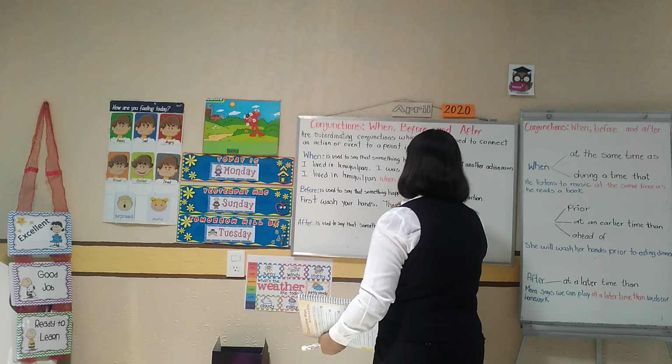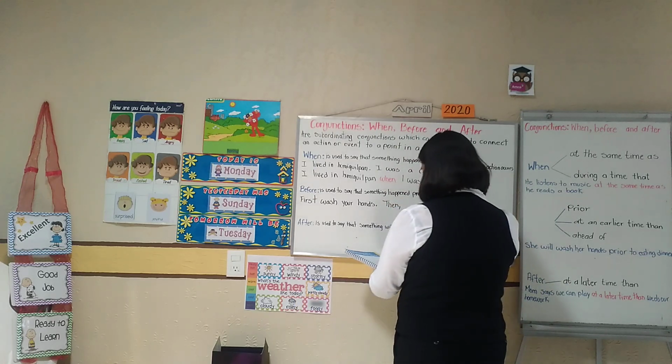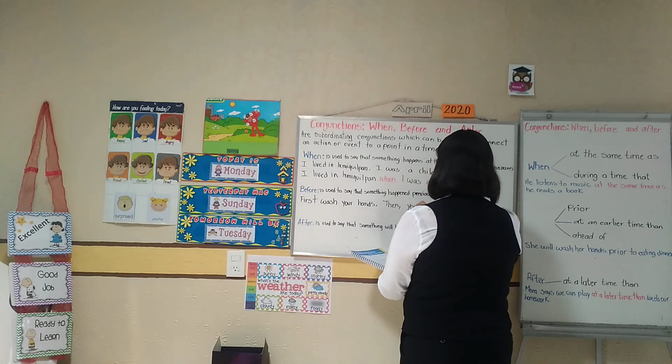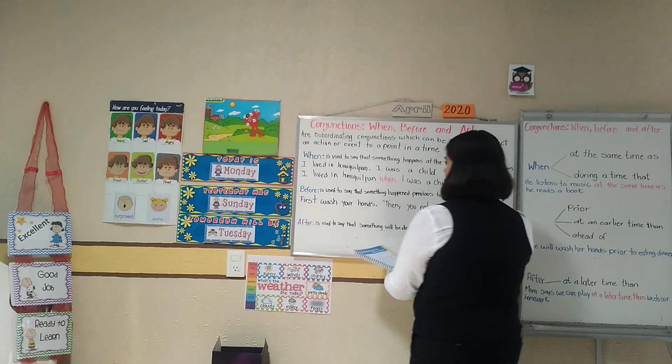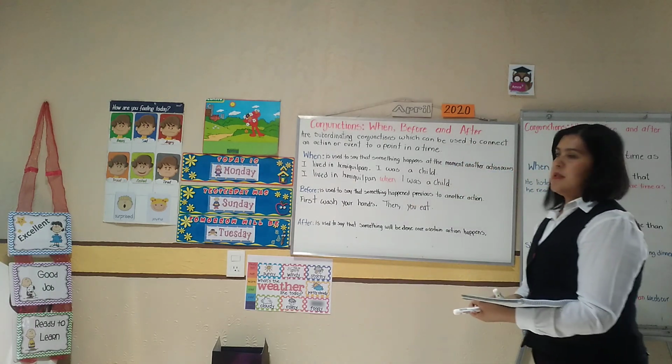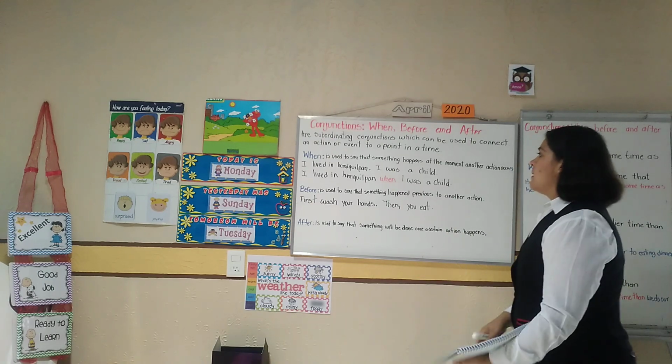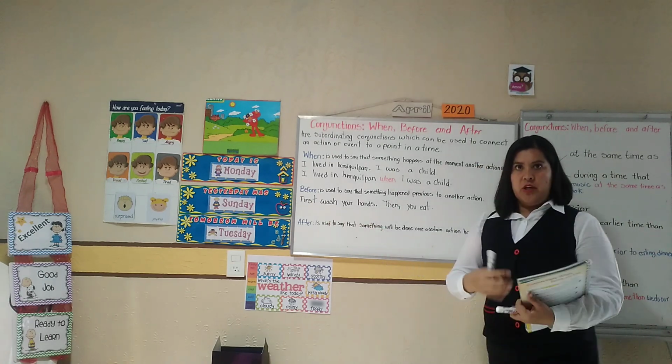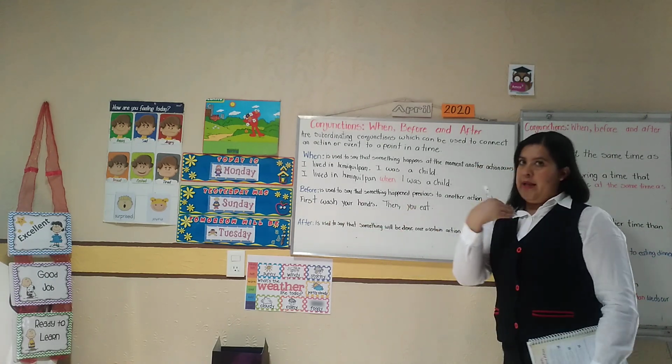Then you eat. Okay, we have two sentences that we have to combine. First, you have to wash your hands. Then you can eat, all right?